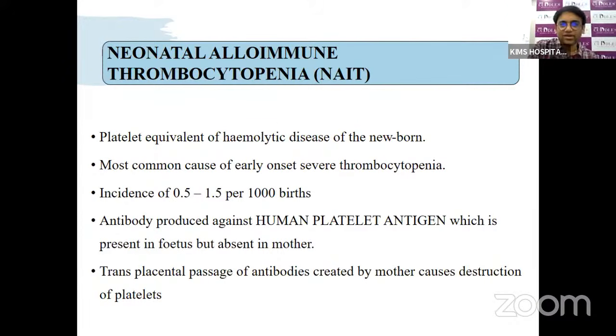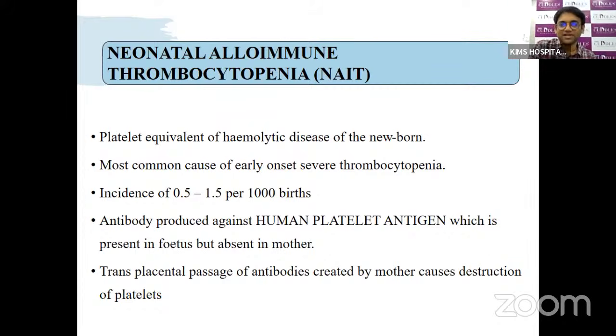So NATE, neonatal alloimmune thrombocytopenia. This is the platelet equivalent of hemolytic disease of the newborn, HDNB, like in Rh immunization. This is the most common cause of severe early onset thrombocytopenia in a stable baby. The incidence is 0.5 to 1.5 per 1,000 live births.